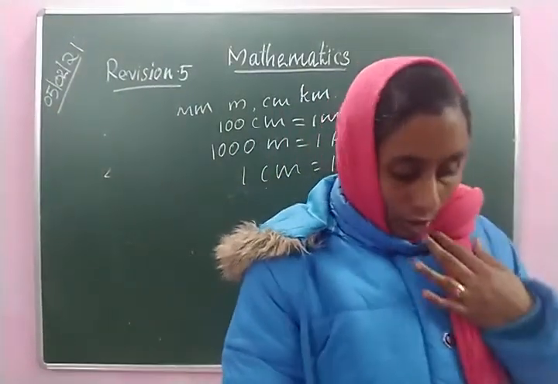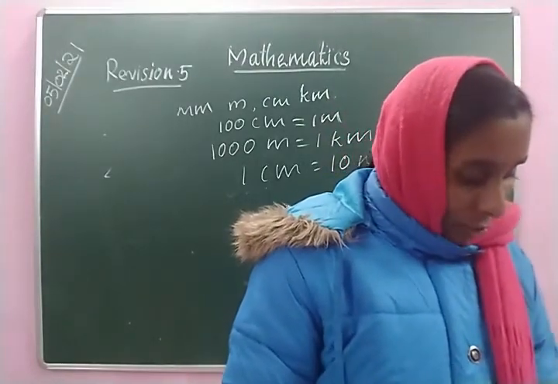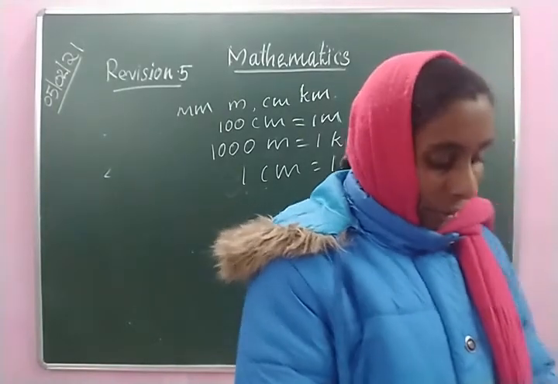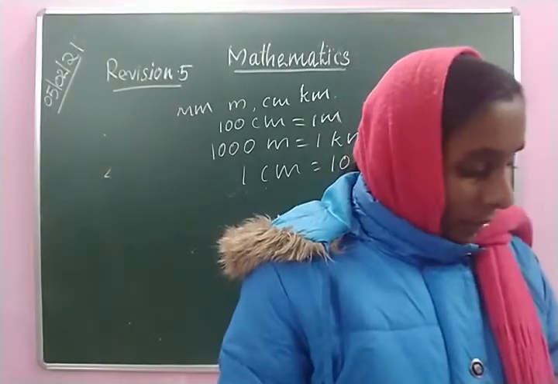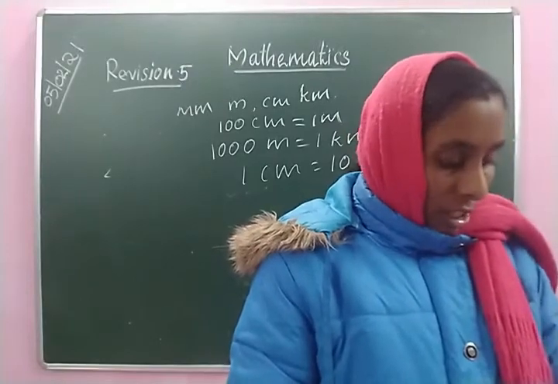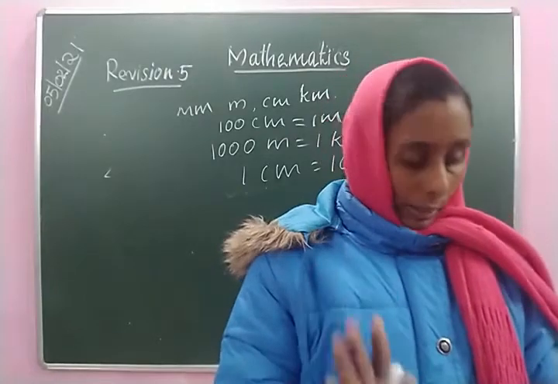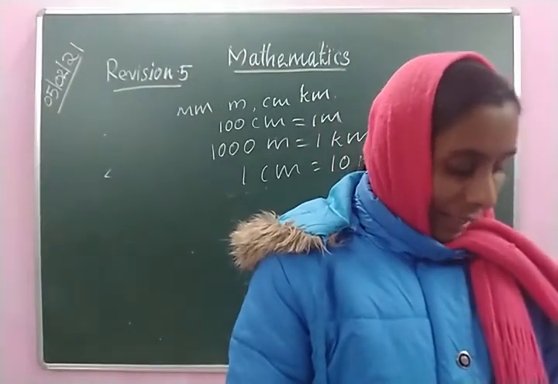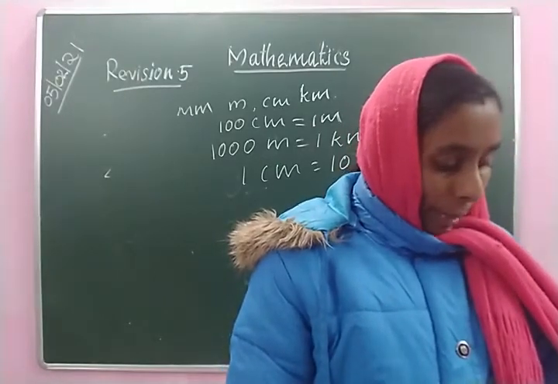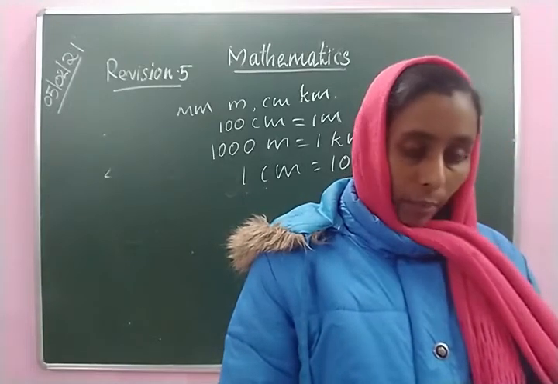Then exercise 10.1. That also we have given already, and you can see it from your videos. Question number 3, exercise 10.1. Length of the cloth for stitching a dress, that is meter. If you write capital letter M, you will not get a mark. You have to write small letter m. Distance between Delhi and Goa, kilometer, km. Length of your palm, centimeter. Length of a table, meter. Height of a mountain, meter.